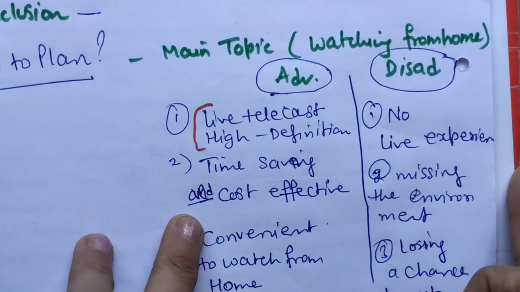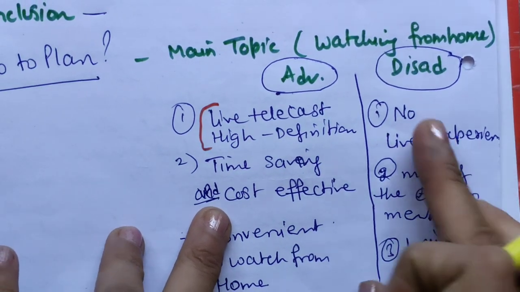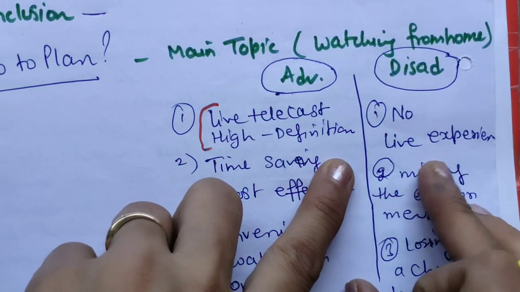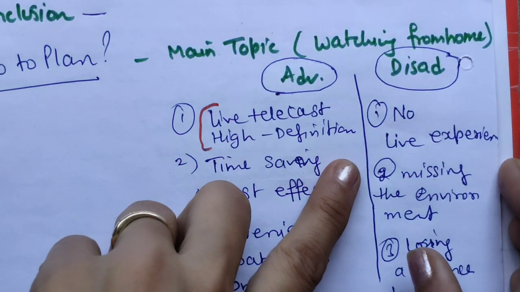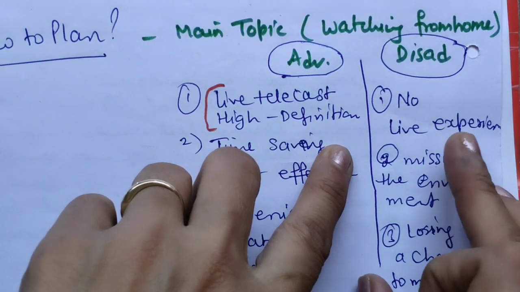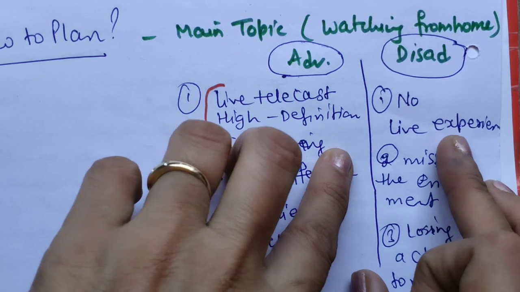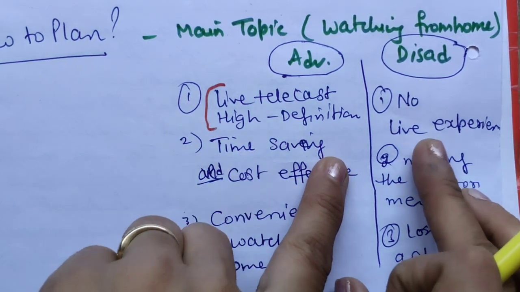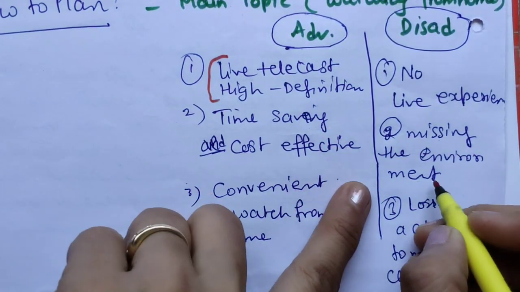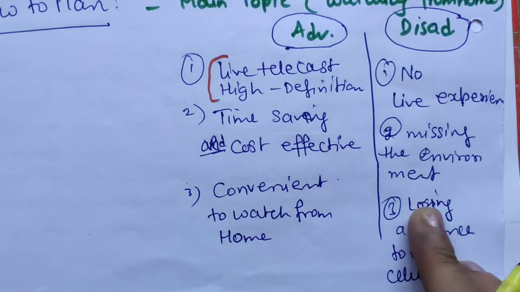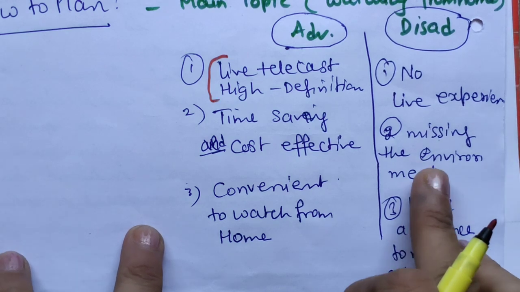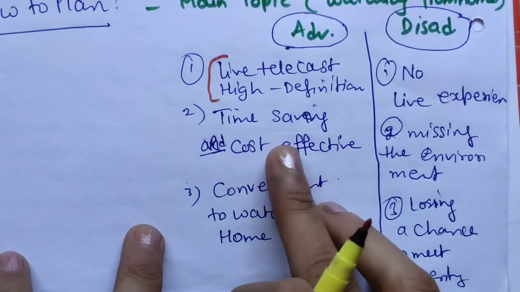Okay, and what should be the disadvantages? No live experience. In fact, when you are watching the live actual performance on the stage or in a musical hall or concerts, we are going to miss it. And the environment, the excitement, the hustle bustle, the people cheering each other or the artists, that you are not going to get in TV programs.